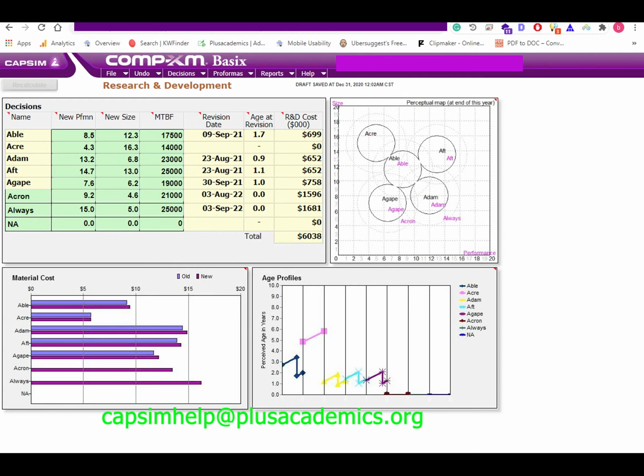For products in the low-end market segment, the ideal age is 7 years. Age is the second most important element of customer buying criteria in this segment. Therefore, as long as the product is within the perception map of the low-end market segment, the product should be left to age to attain 7 years. For that case, we maintain a performance of 4.3 and size of 16.3 for product Acre. We expected it to have an age of 6.0 at the end of the year. The ideal mean time before failure is between 12,000 and 17,000. We maintain it at 14,000.